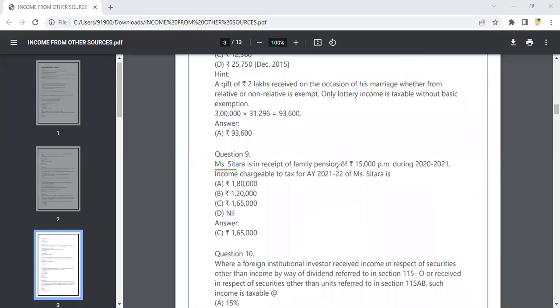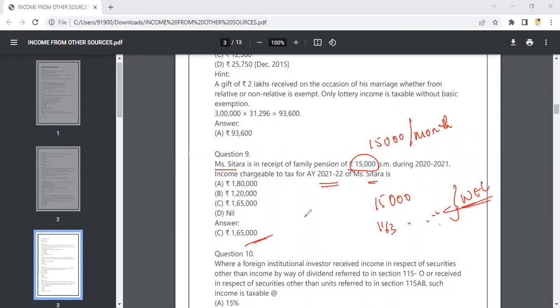So coming on to your next question, question number 9, Miss Sithara has a family pension of 15,000, where she receives 15,000 per month. What is the income chargeable for the assessment year 2021-22 of Miss Sithara? It is 1,65,000, because of the family pension of 15,000. As I said, you take 1/3 of the family pension amount, or the fixed amount, whichever is lesser. So that amount will be 1,65,000.